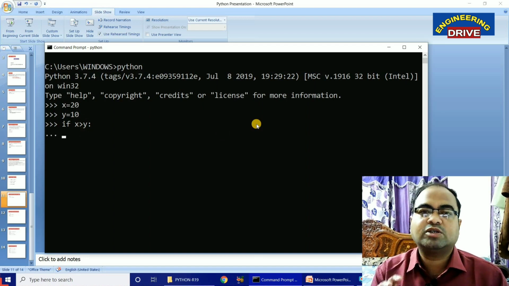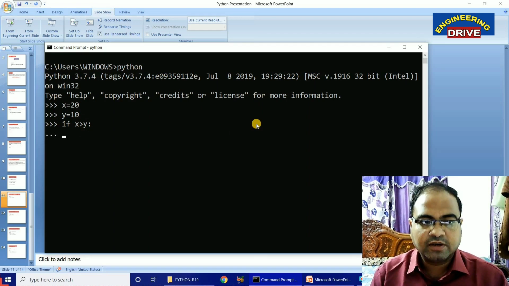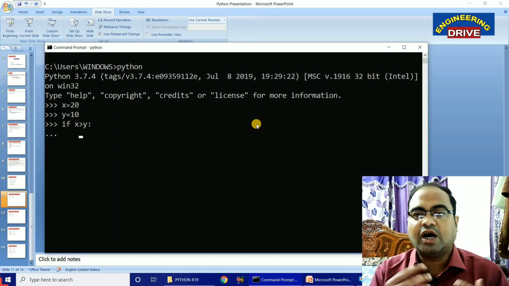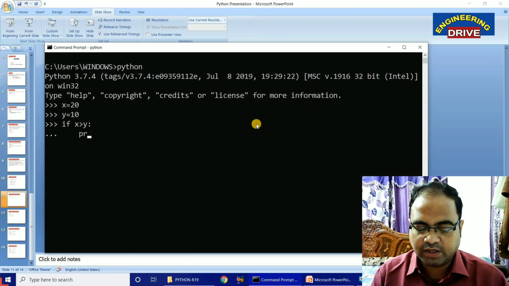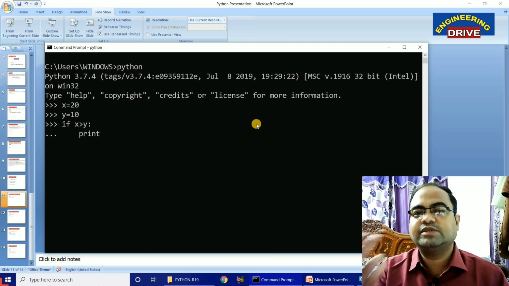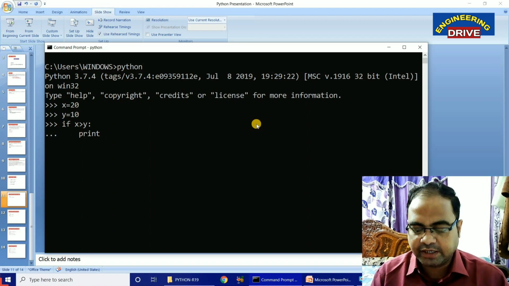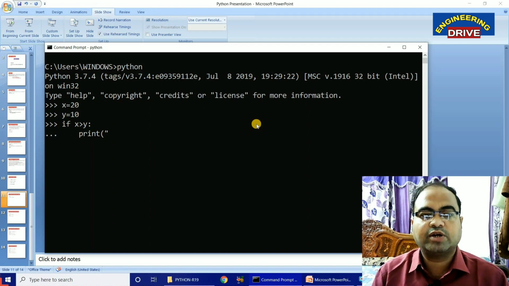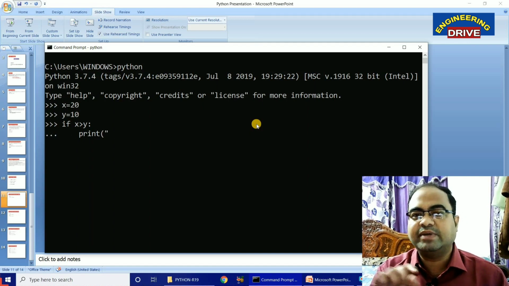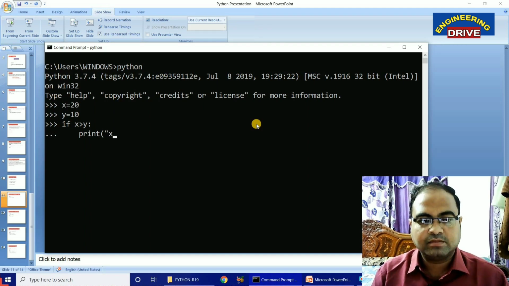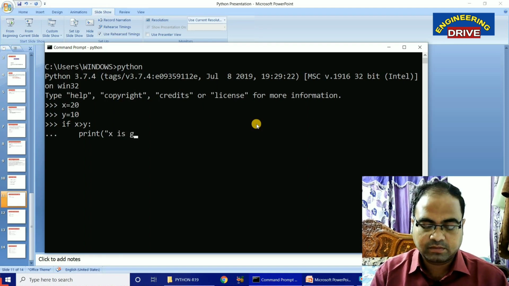Now we need to follow the concept of indentation, which means first space, second space, third space, fourth space. After 4 spaces, you start typing the function which displays the output in Python. That is print, parentheses, double quotation. Now I want to display a message: x is greater than y.